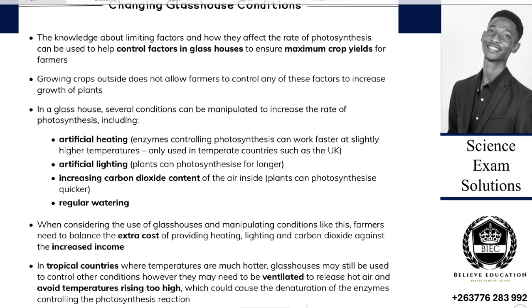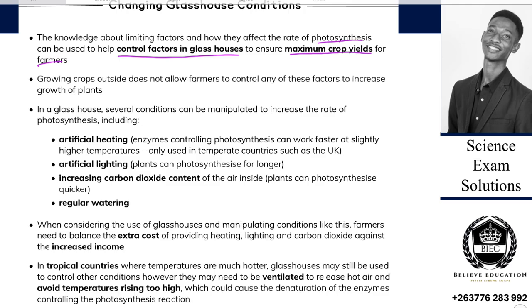Then we go to changing greenhouse conditions. The knowledge about limiting factors and how they affect the rate of photosynthesis can be used to help control factors in the greenhouses to ensure maximum crop yields for farmers. And so they can see the limiting factors.